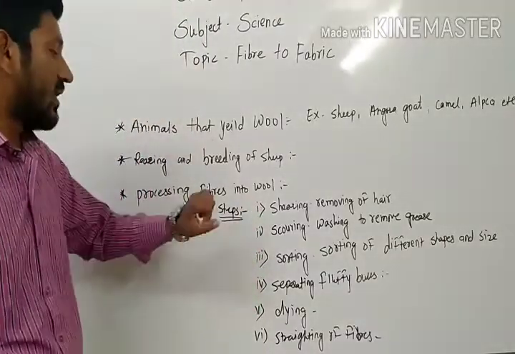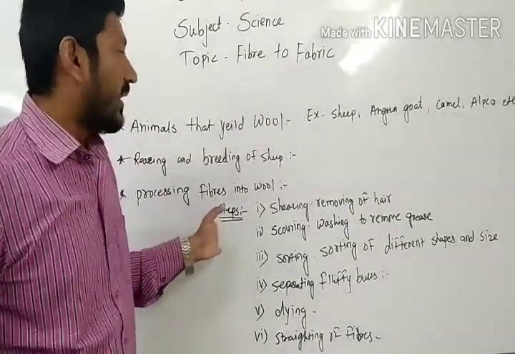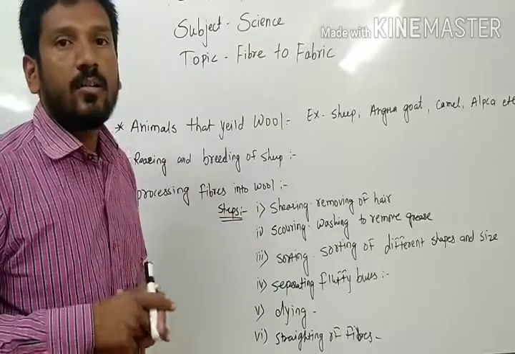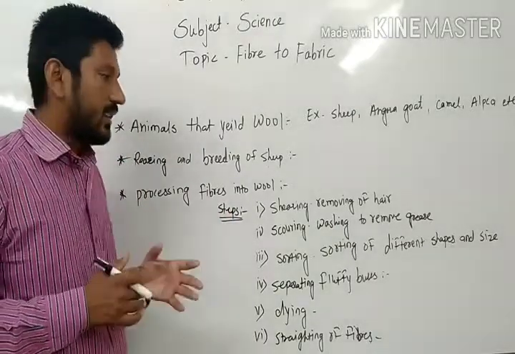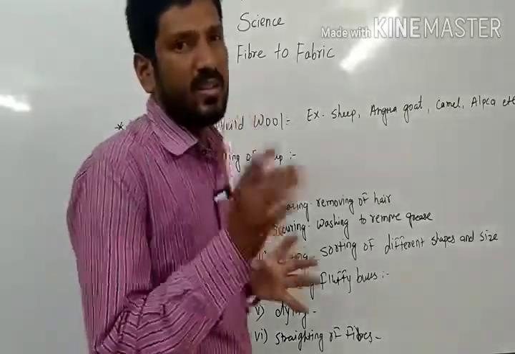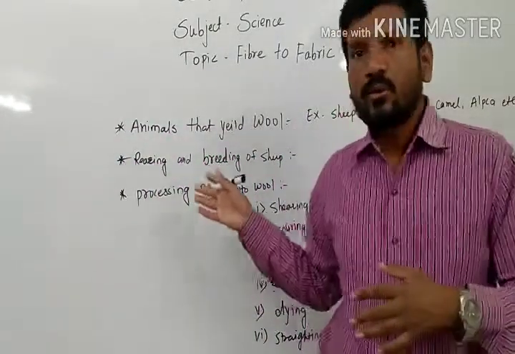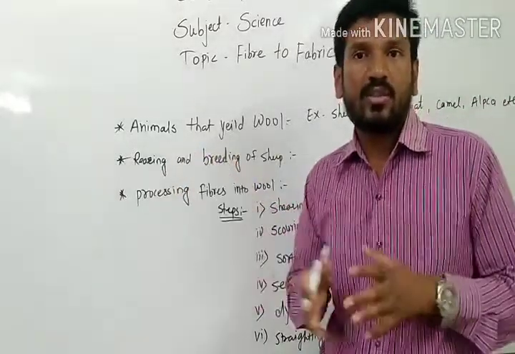So let's begin with shearing. Whenever we start the process, what do we need to do? See, the rearing of sheep, they go through the mountains. They will not get the food at one place. Just as I told you, rearing and breeding, they need proper food and shelter.